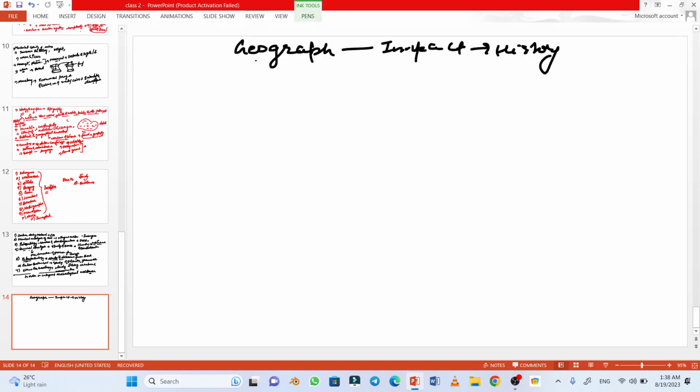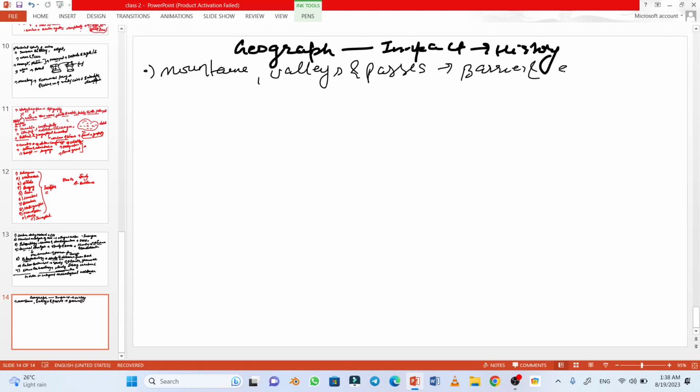Mountains, valleys, and passes act as barriers and entry points. So they play an important role in the formation of history.